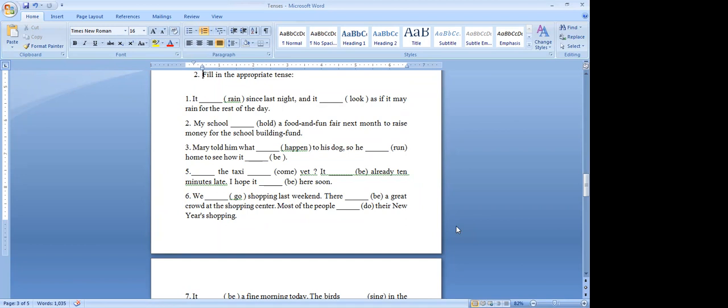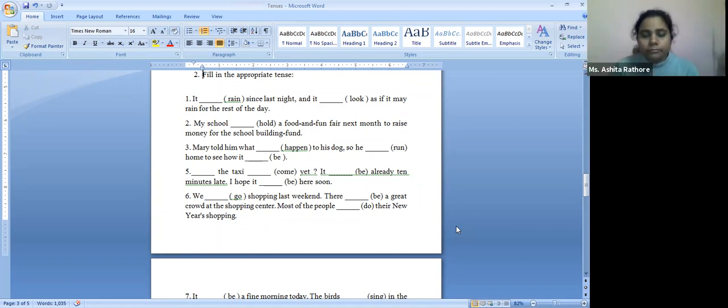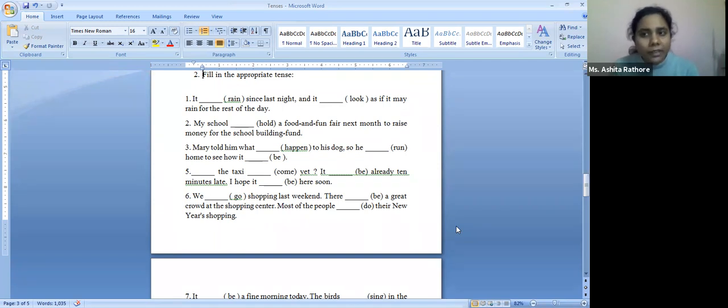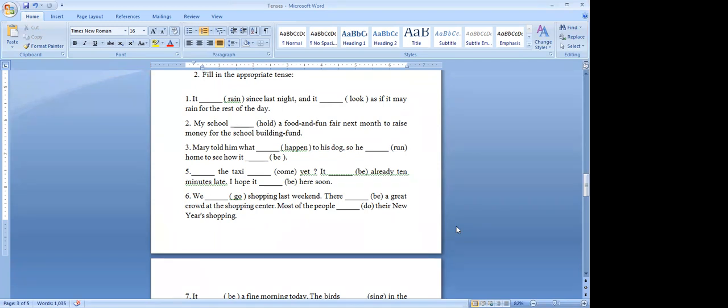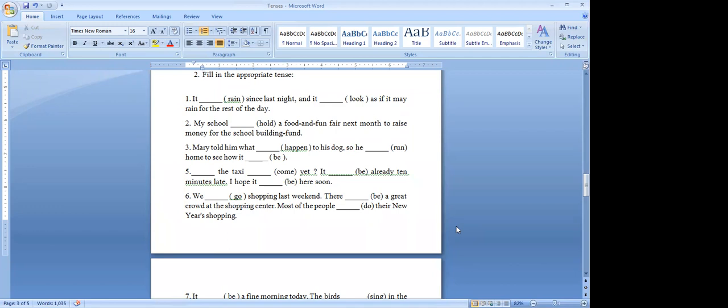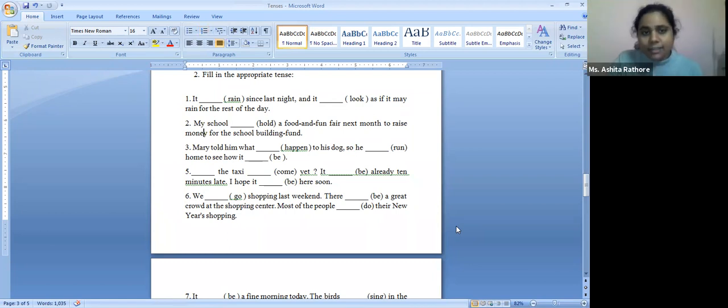Will be holding. Okay. Can we use "will hold"? Yes, ma'am, we can. At places we can use multiple tenses. So, ma'am, will be holding or will hold, both are correct? Both are correct in a way. We are going to look at the answer and at that time I'll tell you. Okay, we have the answers to these. Then next.